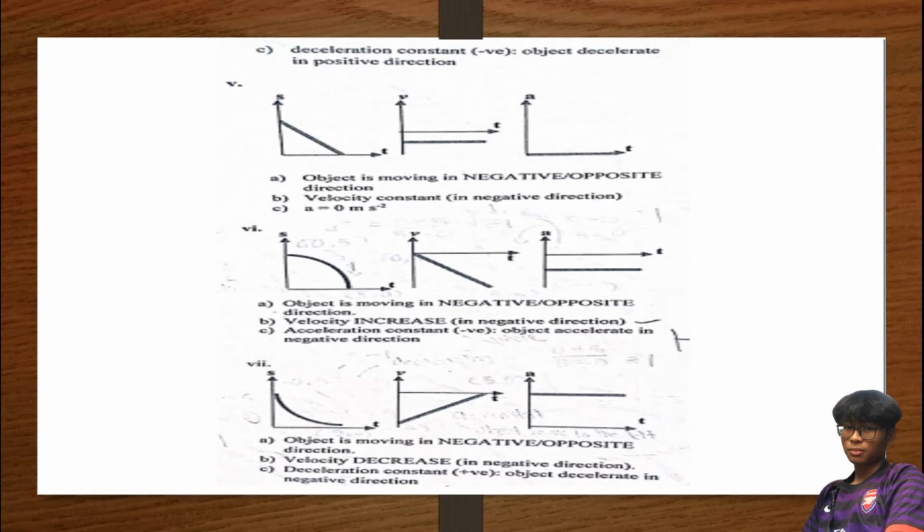So for this case pula, last is object is moving in negative or opposite direction juga, tapi dia punya curve melengkung ke dalam sikit. So dia ke dalam, kita tahu velocity makin lama makin low, dia decrease. Dia punya gradient from high to low. So since gradient dia decrease, automatically velocity juga akan decrease. So kita tahu bentuk graph dia akan macam ke atas. Since dia decrease, dia mengalami deceleration sebab velocity decrease.